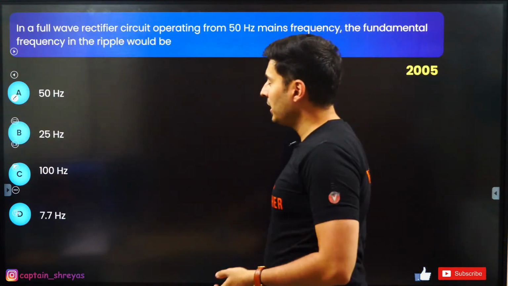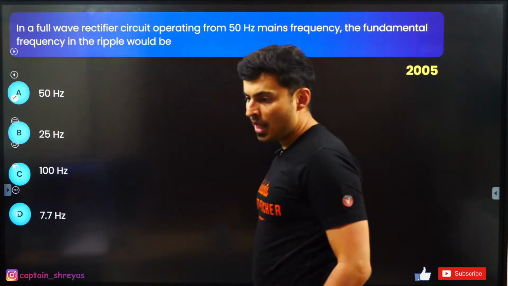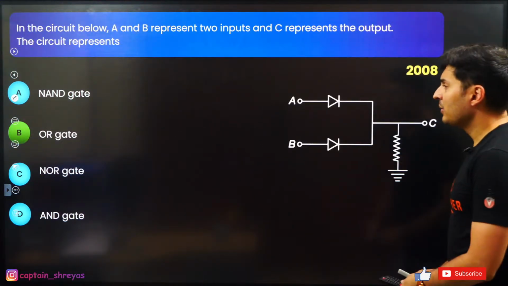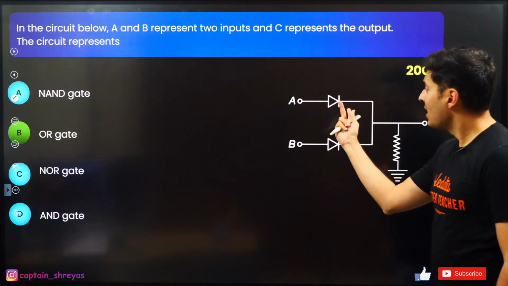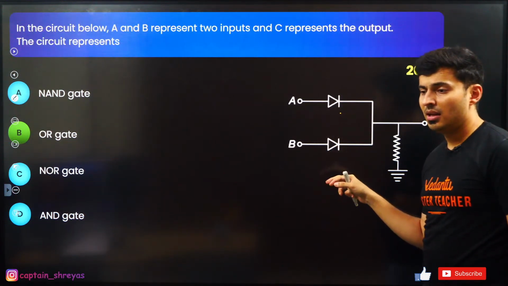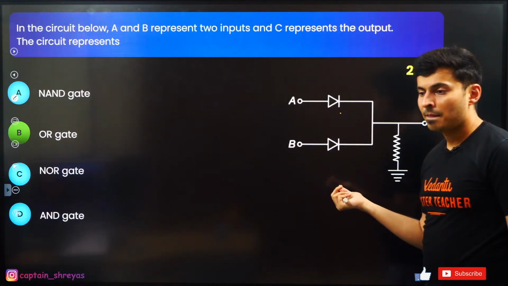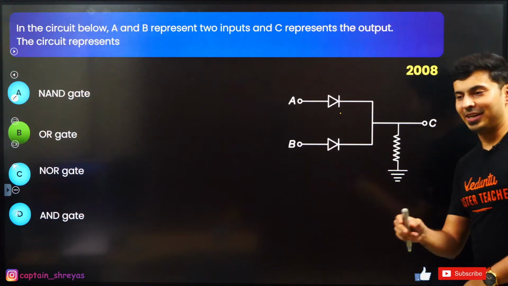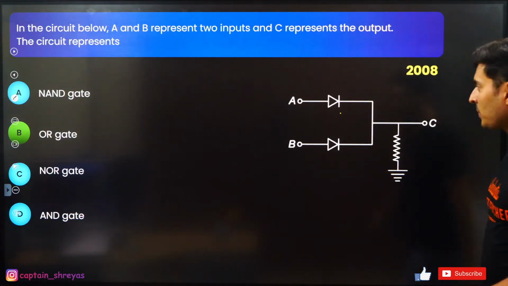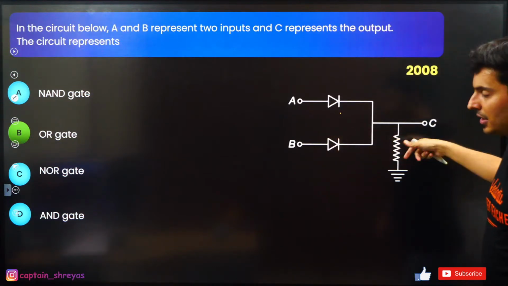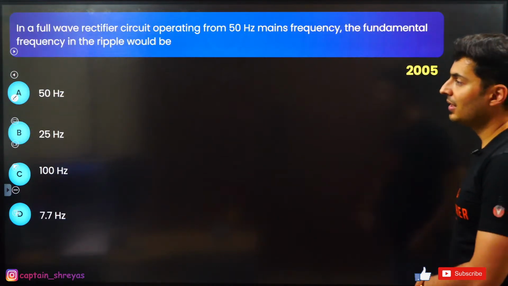Okay, let's move on to the next question. Is it clear, guys? By the way, just think and tell me what will happen if these diodes are exactly opposite. Then it will not become an OR gate, it will become an AND gate. So that's how it works. If they are forward biased, it is OR. If it is reversely connected, then it will basically be an AND gate.